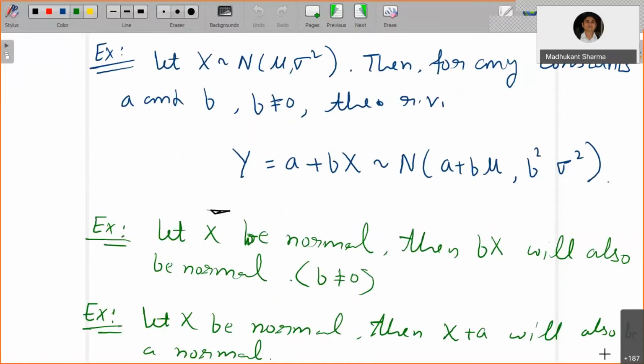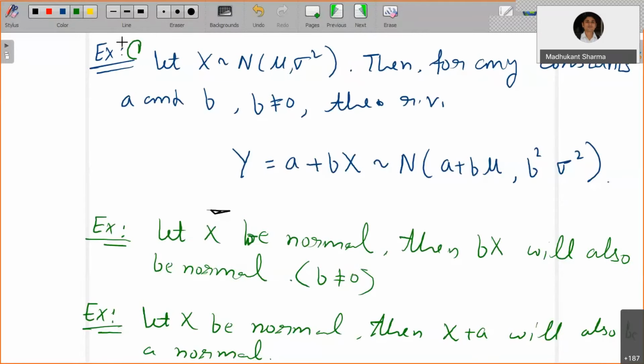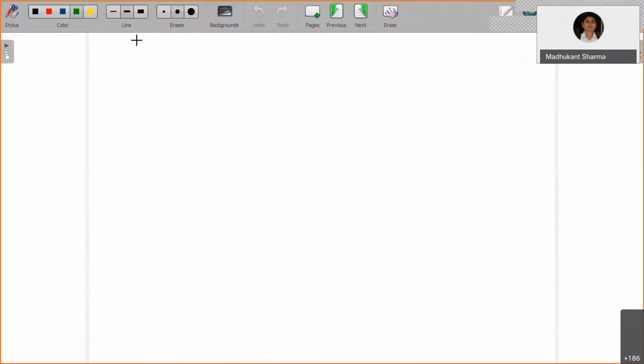give you the good behavior of this bell-shaped curve. Okay, so let's try to show that a linear combination of a normal variable is normal. Calculating the mean and variance is very straightforward. So I can say this is exercise number 1, this is exercise number 2, exercise number 3. So 2 and 3 will be corollaries of this exercise. Right, so let's say I am going to deal with the first one.